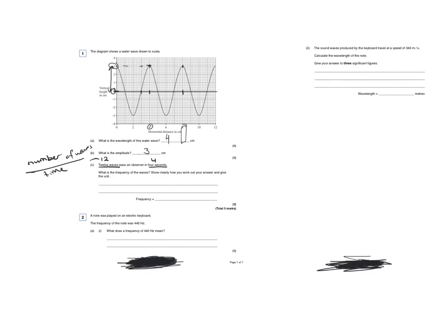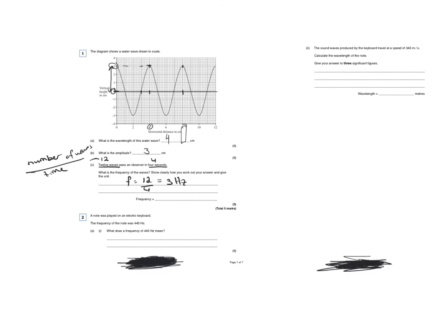What is the frequency of the waves? Remember, frequency is defined as the number of waves passing a point per second. So now we just divide the two. So that's 12 divided by 4. So the frequency is 3 hertz. So I have 3 waves passing a point every second.